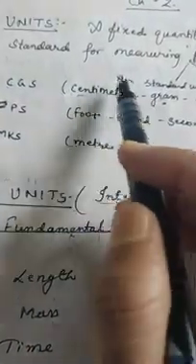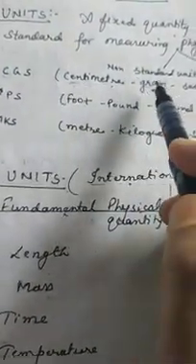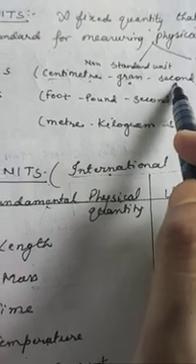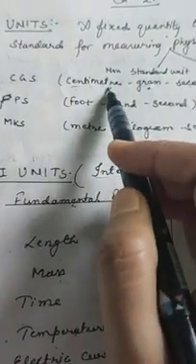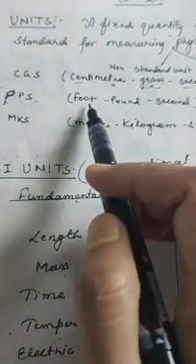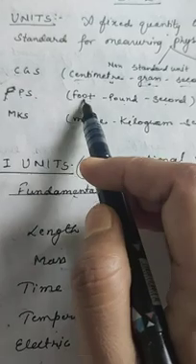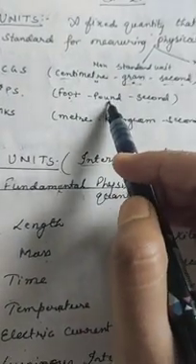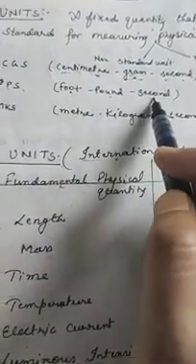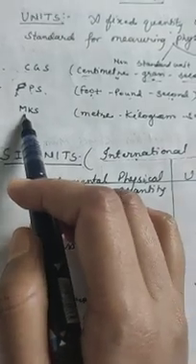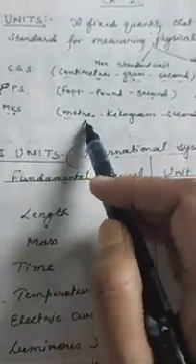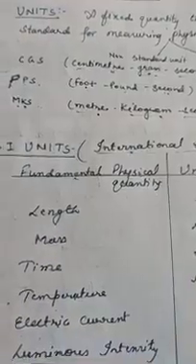If we take length in centimeter, then we take mass in gram and time in second. Next is FPS, meaning foot, pound, second. If length is taken in foot, then mass in pound and time in second. Next is MKS, meter, kilogram, second: distance in meter, mass in kilogram and time in second.